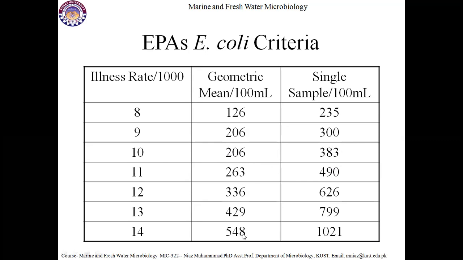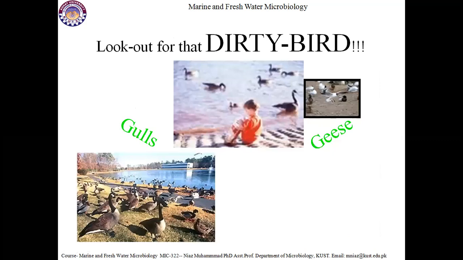Similarly, if the geometric mean, which we calculated in our previous slide from 4 samples collected at different time intervals, is 548, that can lead to 14 people per thousand being sick, and every sample can contain 1021. So look out for that.